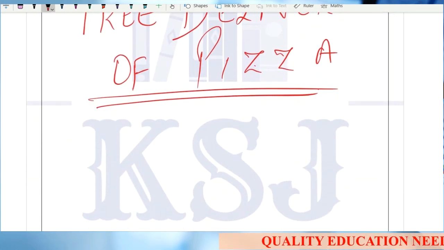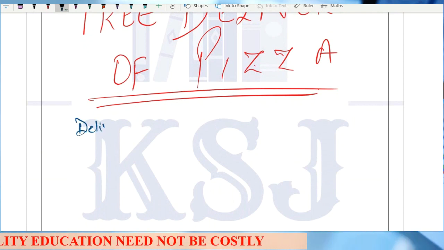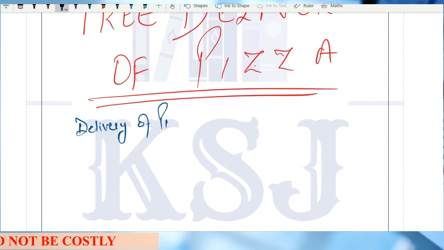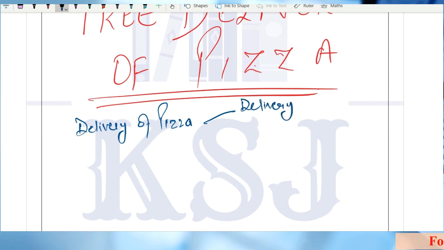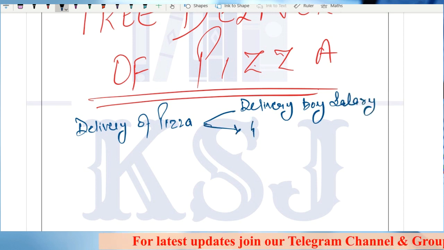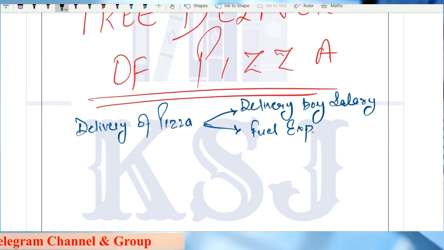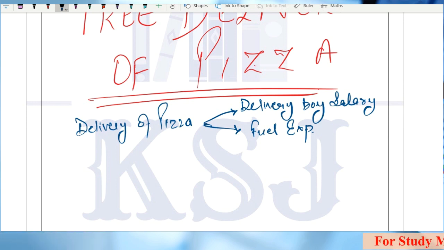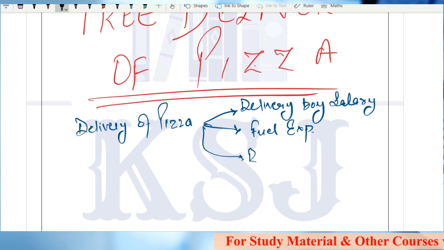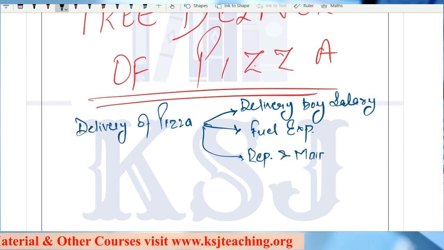in the delivery of pizza, there will be different costs associated. If we talk about the delivery of pizza, what will be the cost? Sir, the delivery boy's salary will be there. Delivery boy salary, right? Then there will be fuel expenses. Obviously, sir, they come on a motorbike. Just think of Domino's or Pizza Hut or any other chain you can remember. Delivery boy salary will be there, fuel expenses will be there, and repairs and maintenance expenses can be there for the motorbike on which they come, right?